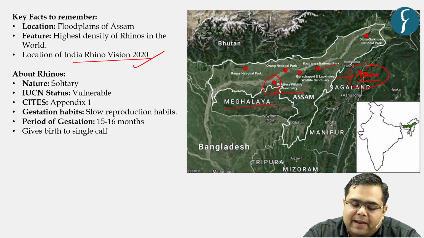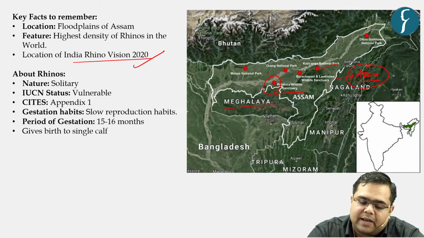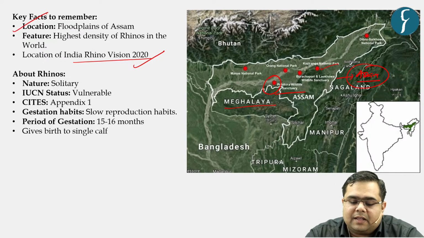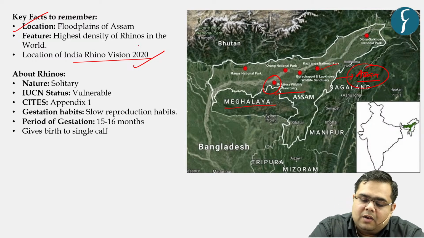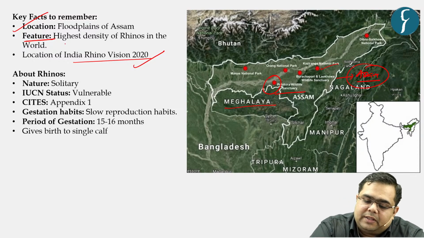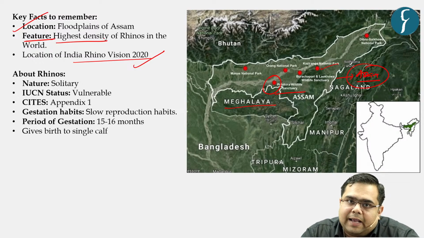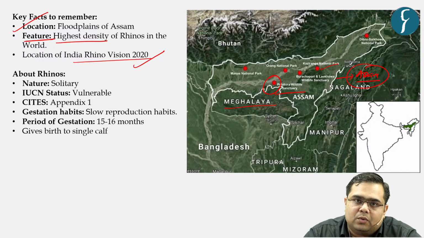What are the key facts to remember when it comes to Pobitora Wildlife Sanctuary and rhinos is that it is located in the flood plains of Assam, near the banks of river Brahmaputra. The key feature of this particular wildlife sanctuary is that in the whole world, the highest density of rhinos is found in Pobitora Wildlife Sanctuary. This does not mean that the highest number of rhinos are found in Pobitora.